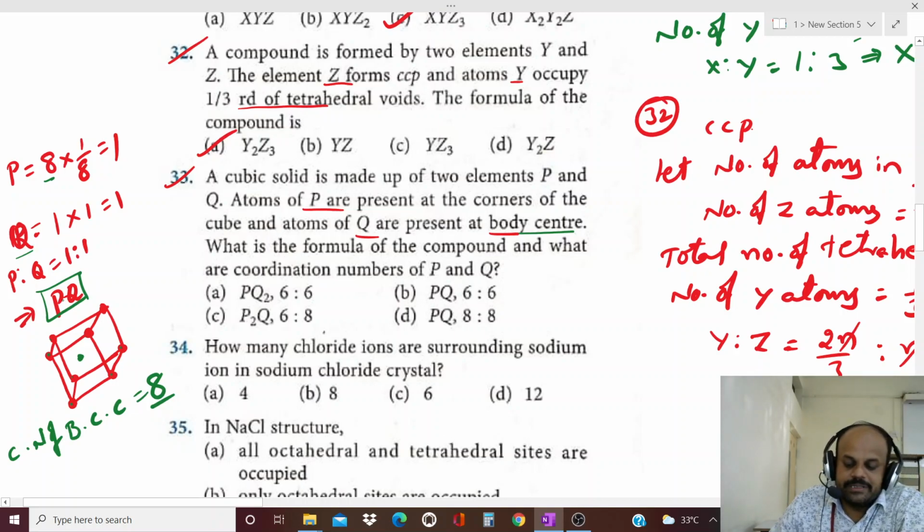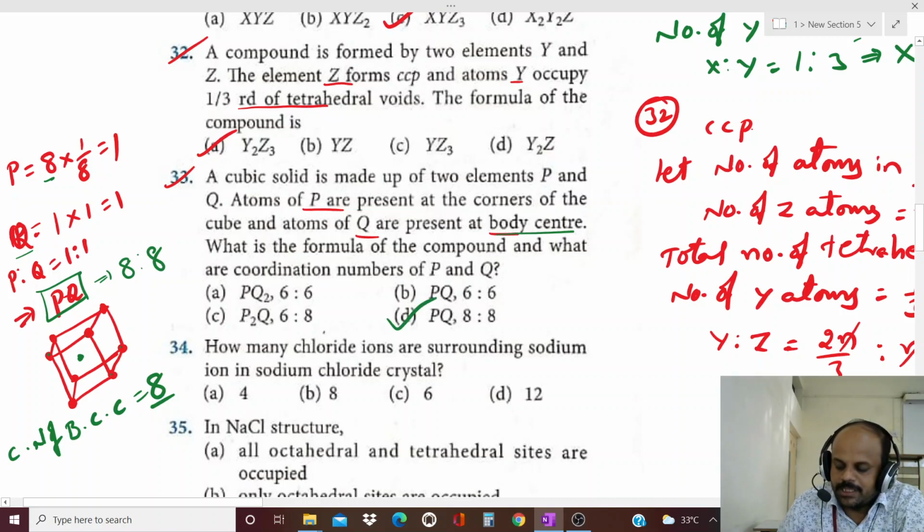By observing the given data, the unit cell is BCC, hence the coordination number is 8. What is the coordination number of P and Q? It is 8 is to 8. Around P, how many Q atoms are there? 8. Around Q, how many P atoms are there? 8. Hence, the formula is PQ and the coordination number ratio is 8 is to 8.